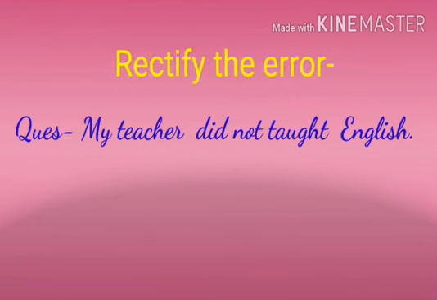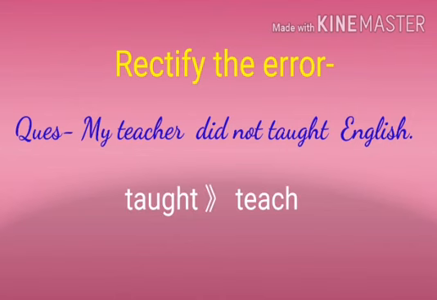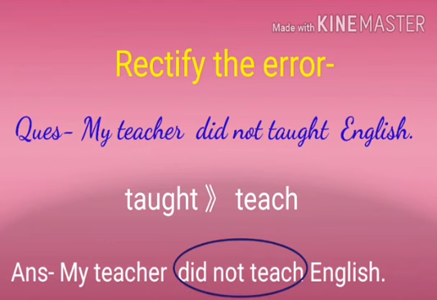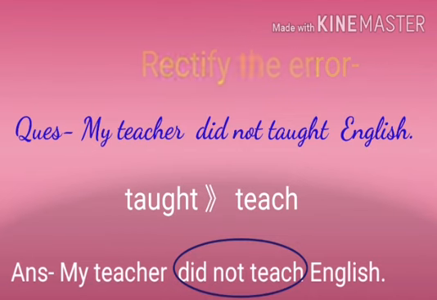Now, look at this sentence. My teacher did not taught English. Here I have made one mistake. Can you identify it? Yes. Here I have used taught after did not. Is it right, students? After using did not, which form of verb do we have to write? We have to write the present form of the verb. So in this sentence, after did not, we have to write the present form of verb teach. So the correct sentence will be: my teacher did not teach English.